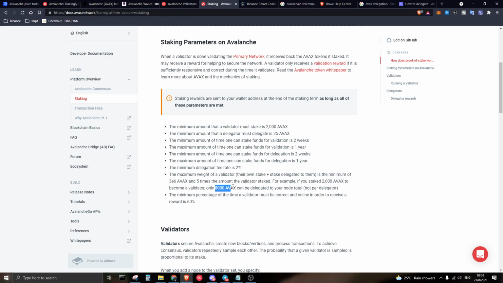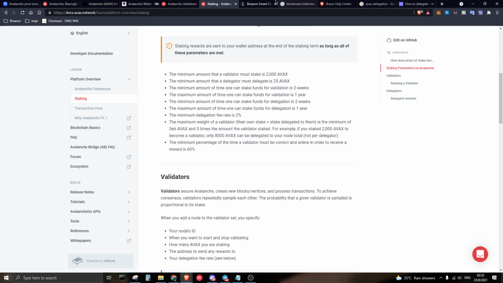For people who do not understand this, for example, if your friend Tom opens a validator which has 2000 worth of AVAX, and there are 4 other friends who each have 10,000 worth of AVAX wanting to stake with Tom, they can't do it, because the maximum they can have is only 8,000. This is how the system works. So you have to take the 5 times over here into account.